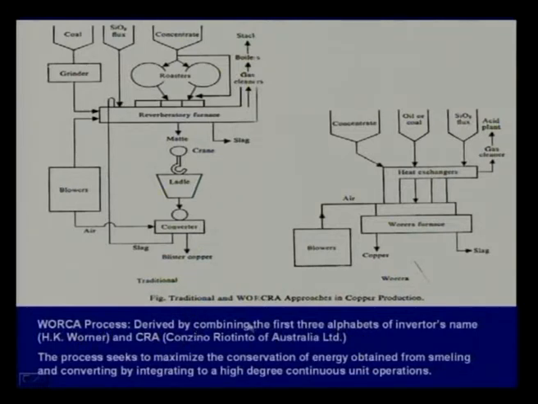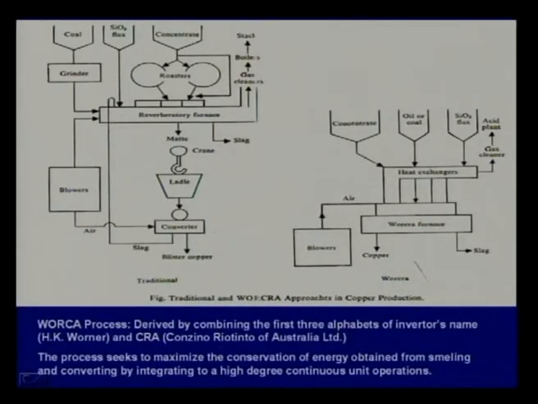This is derived by combining the first 3 letters of the inventor's name, Werner, with CRA, which is Conzinc Rio Tinto of Australia Limited. It is an Australian company where Werner was working. So, he conceived the idea. There are many others who were conceiving the idea, but he finally developed a process which was workable.